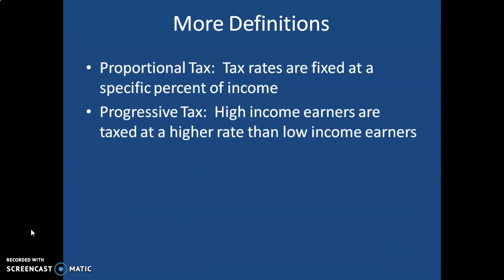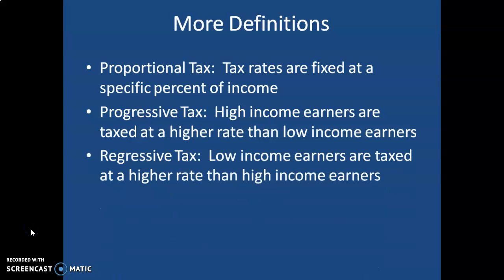There are also progressive taxes. High income earners would pay a higher tax rate than low income earners in a progressive tax scheme. So for example, if I'm only making $20,000 a year, I might just pay 5% income tax on my earnings, whereas if I make $200,000 a year, I might pay 20% on my earnings. And if I make $2 million a year, I might pay 35 or 40% on my earnings. So that's a progressive tax rate. The higher your income, the greater percent of your earnings that'll be taxed.